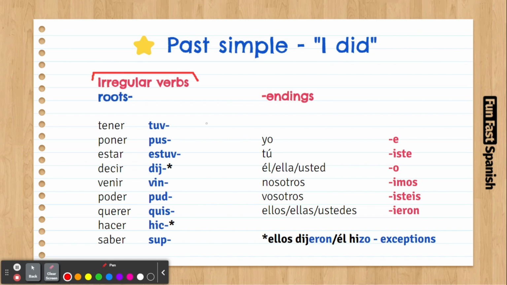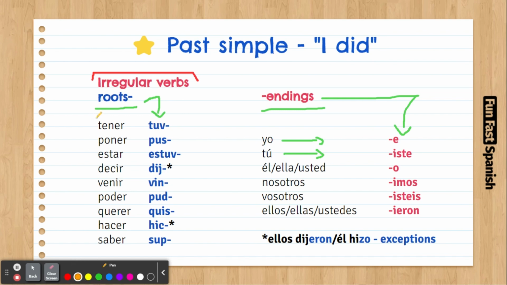Now, how do you conjugate them? We are going to work with roots and endings. If you want to conjugate a verb, you have to first put the root and then put the ending according to the personal pronoun, right? So let's have a look at the roots first.